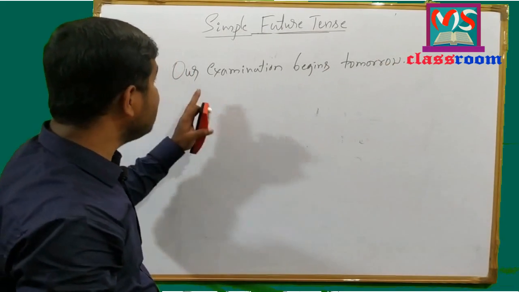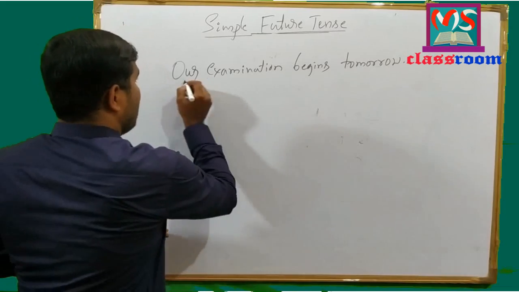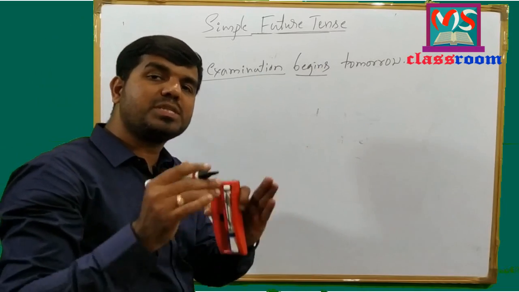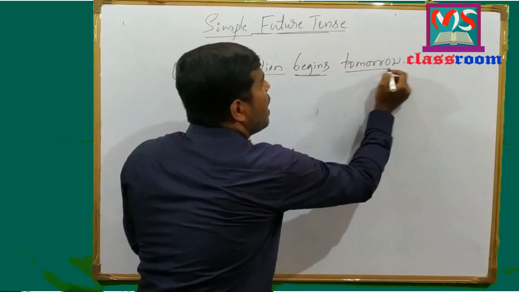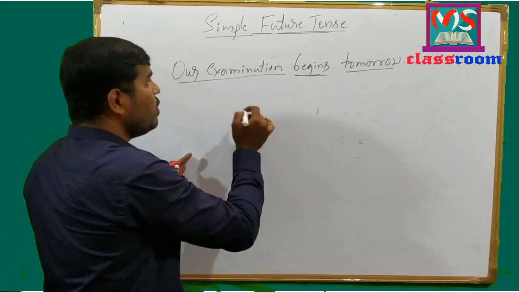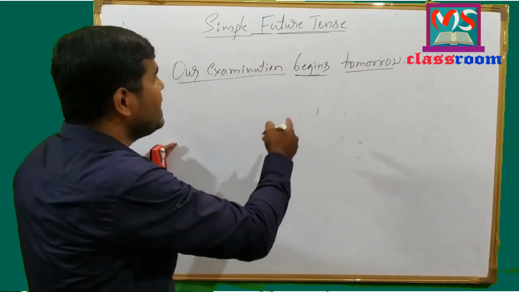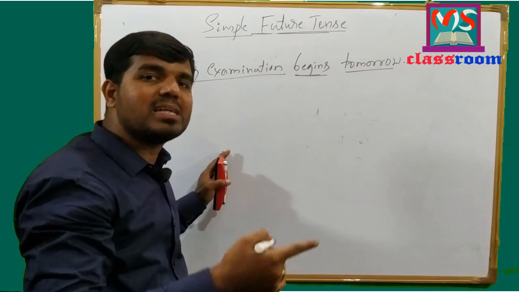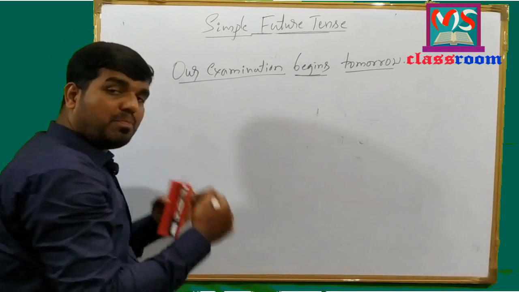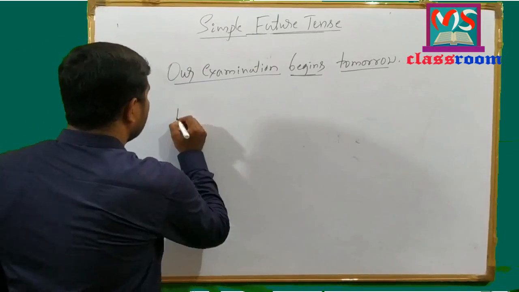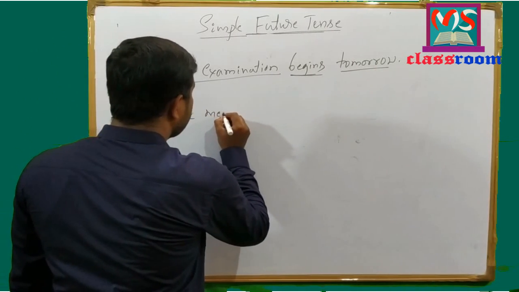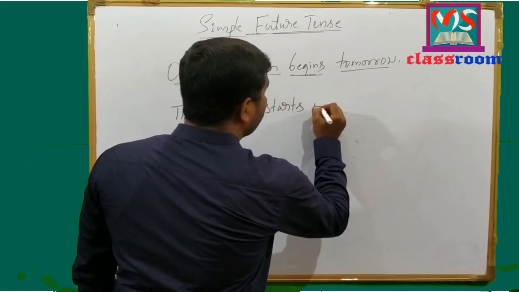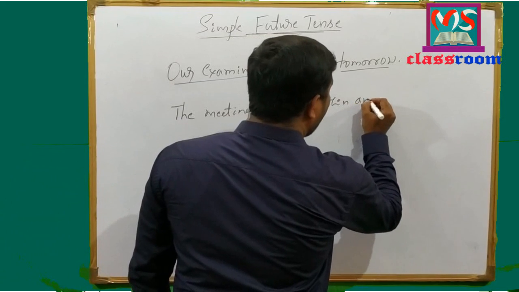Look at here. The sentence is in simple present tense. Our examination is subject. Begins is the verb which is in present form, and tomorrow is object. Look at here. Though it is in simple present tense, it refers to or describes an action which is going to take place in future time. Let me write one more example. The meeting starts within an hour.